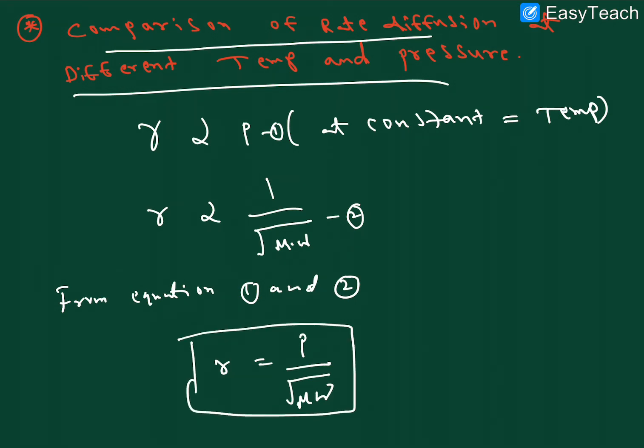This is the general formula. For example, gas A is there and gas B is there. How can we relate this?